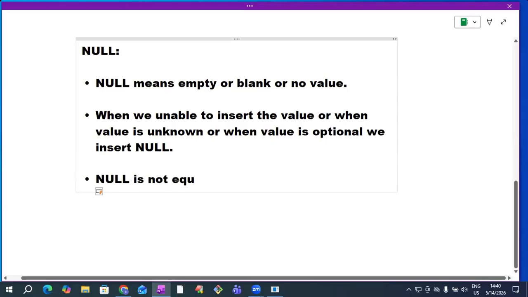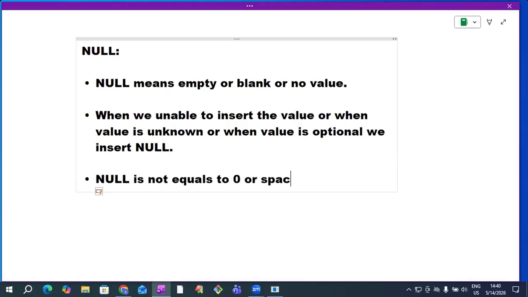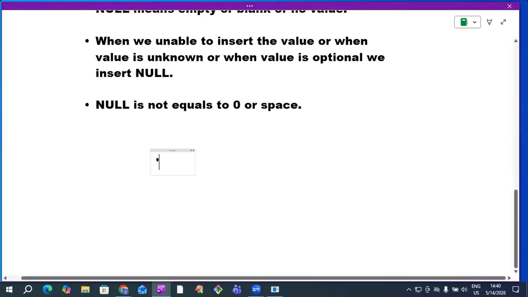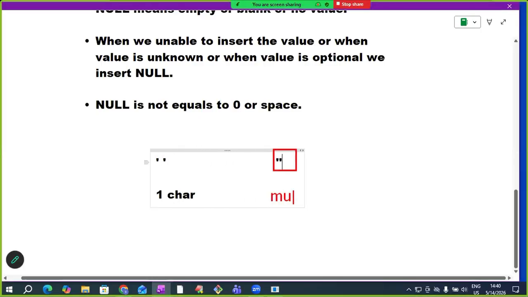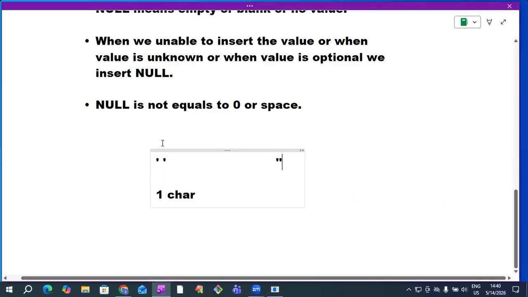Next, remember this point. Null is not equal to 0 or space. Understand this point. This is a space. Space means one character is there. This is null. Empty single quotes means null. Null means empty, no characters. Null is different, space is different. Space is a character. Null is not equal to space. Remember this point.